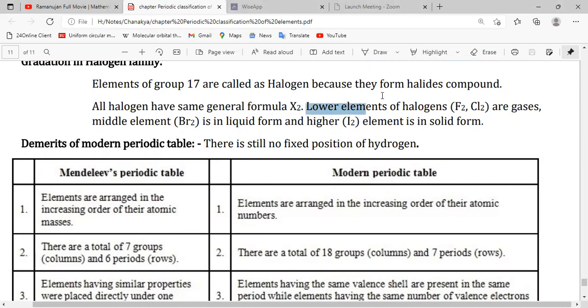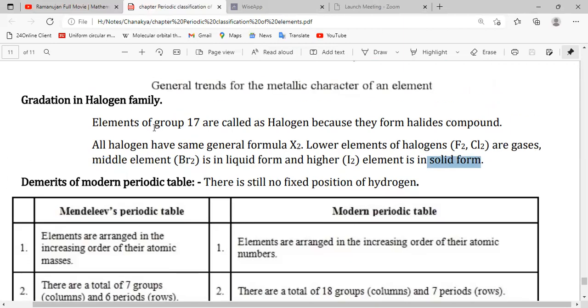Lower elements of the halogens, like fluorine and chlorine, are in gaseous form. The middle element, bromine, is in liquid form, and the higher element, iodine, is present in solid form. So this is the gradation in the halogen family.